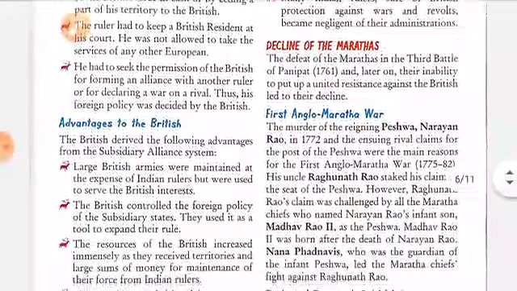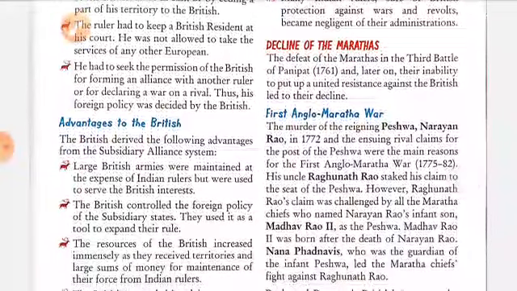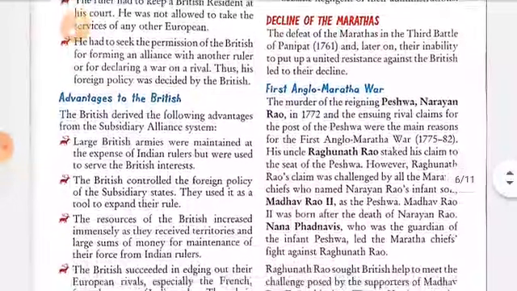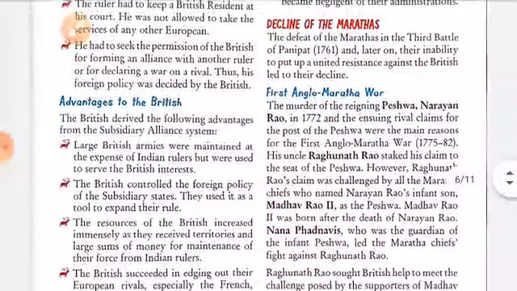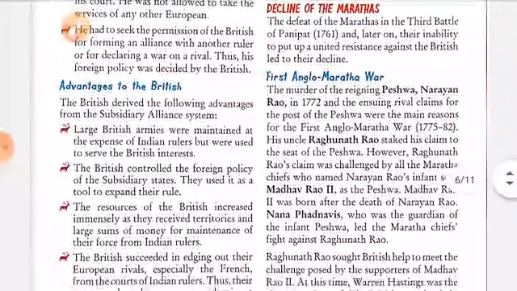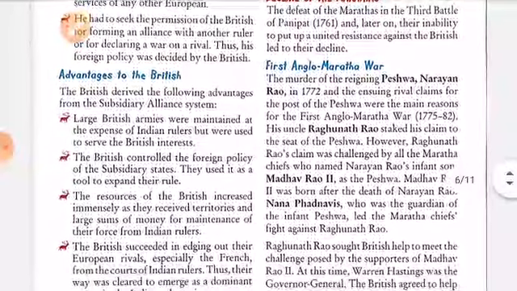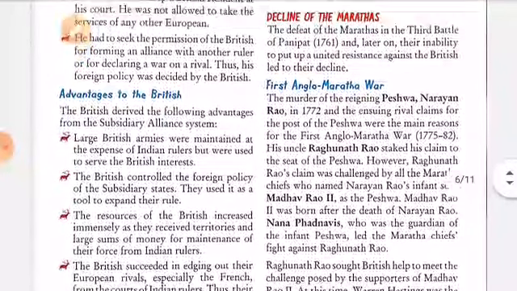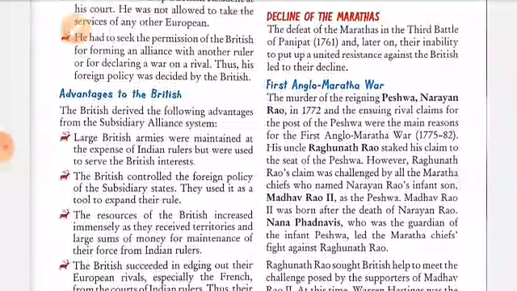What were the advantages to the Britishers from this subsidiary alliance? The Britishers derived the following advantages from the subsidiary alliance system. First, large British armies were maintained at the expense of the Indian rulers but were used to serve the British interest. Their large army was maintained by the Indian rulers, but everything served the British interest.